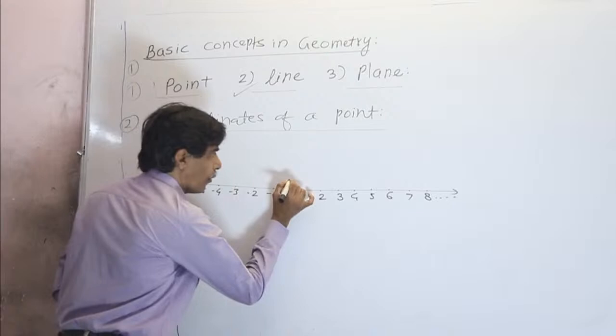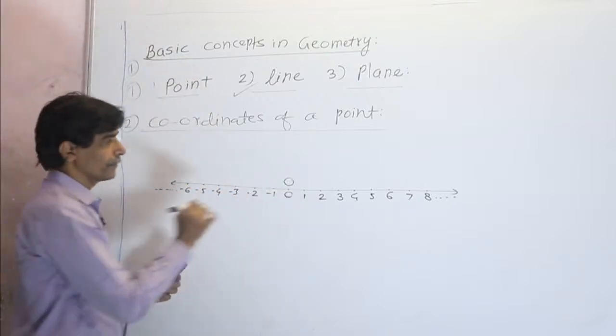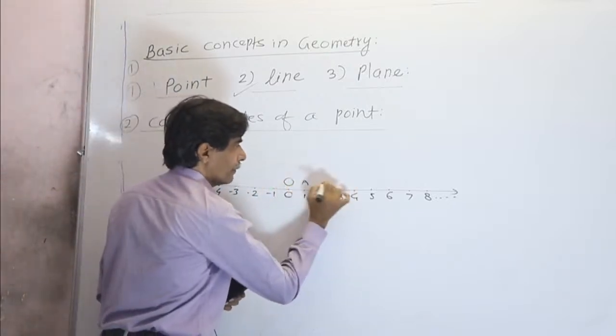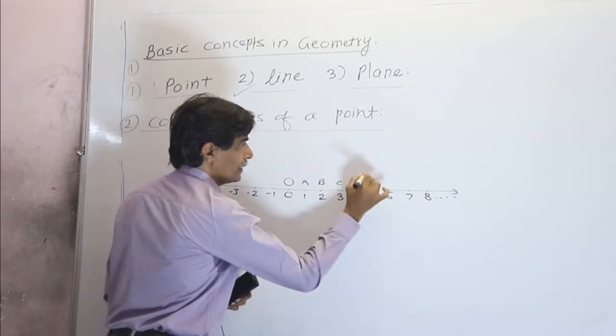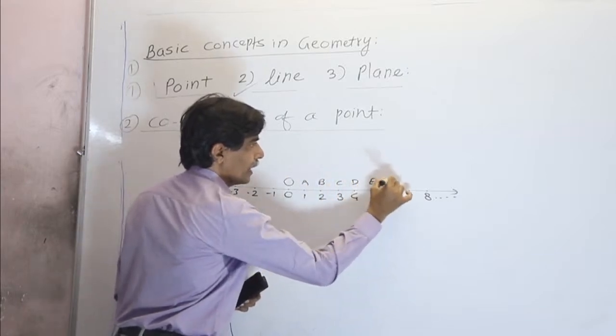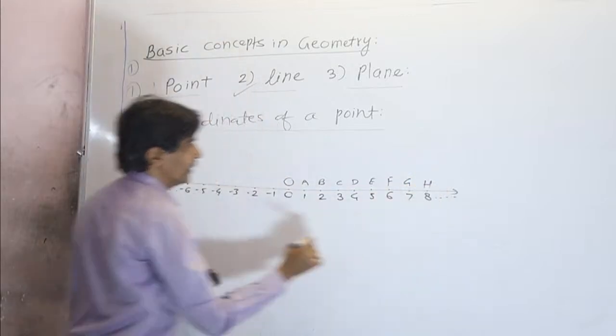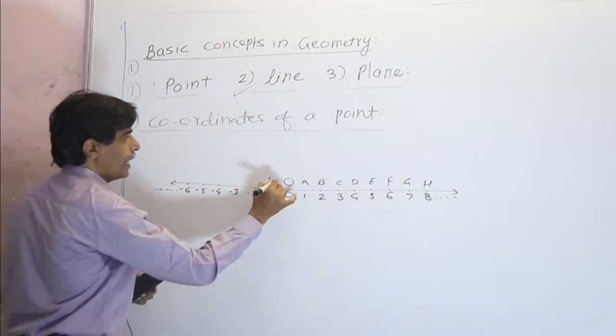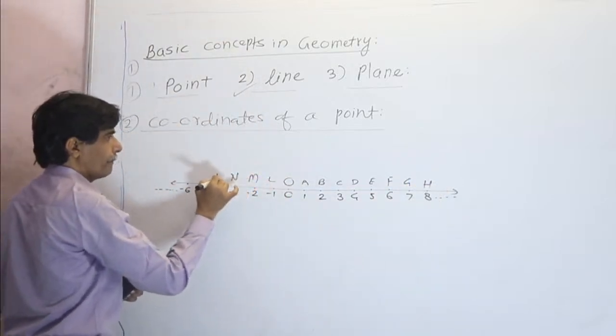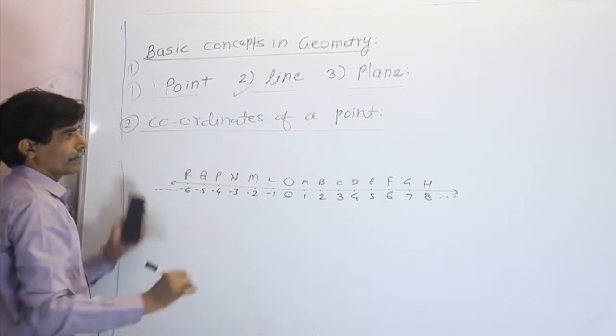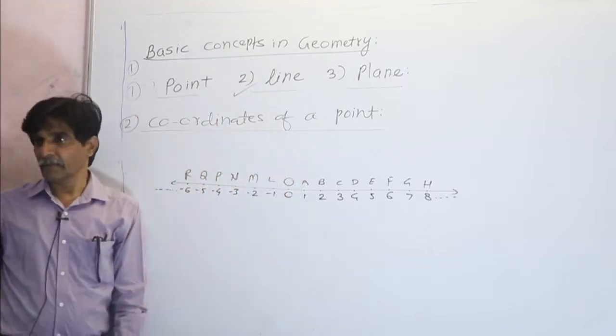So this is point O. Suppose we consider this as A, this as B, C, D, E, F, G and H, and in the same way L, M, N, P, Q and R. These are the points I have taken on the number line.